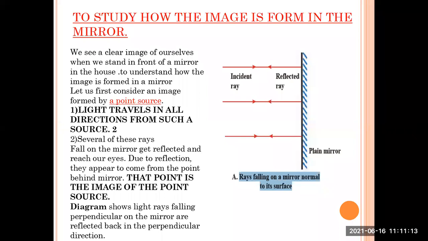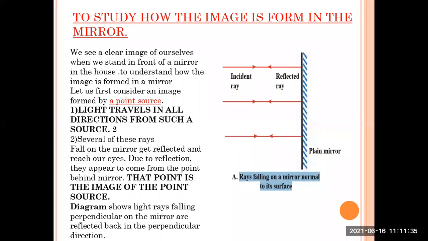Light travels in all directions from such a source. Several of these rays fall on the mirror, get reflected, and reach our eyes. Due to reflection, they appear to come from a point behind the mirror. That point is the image of the point source.